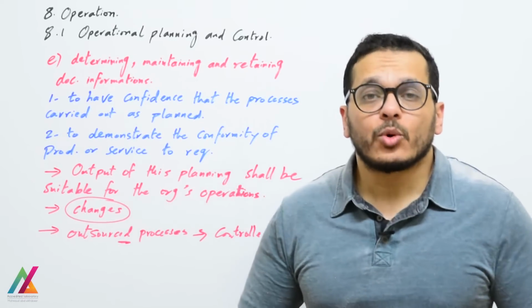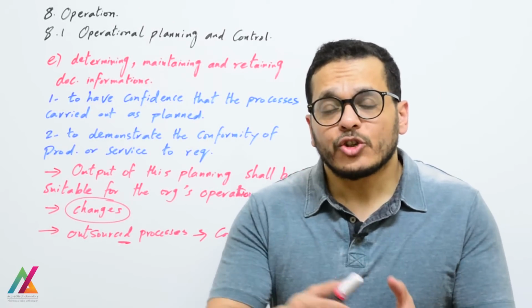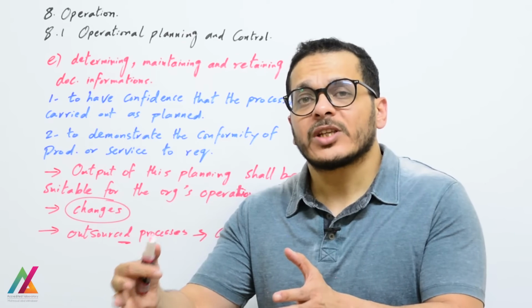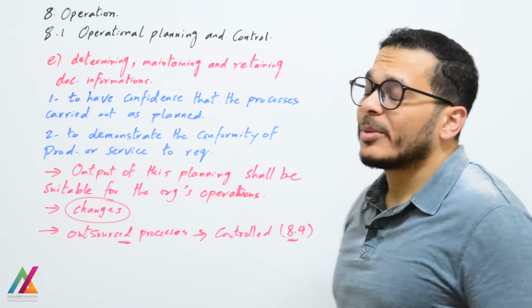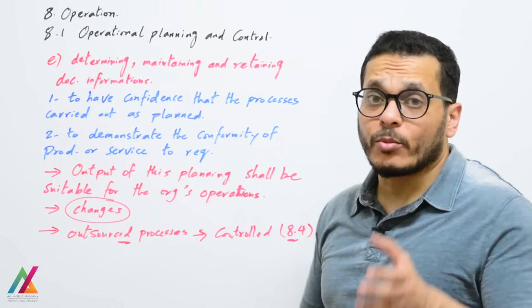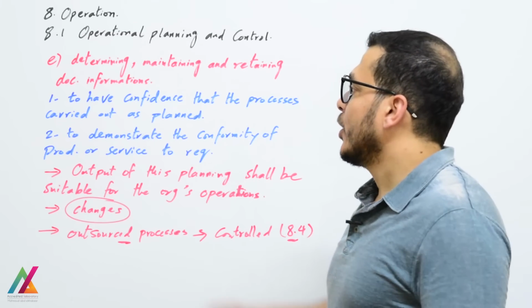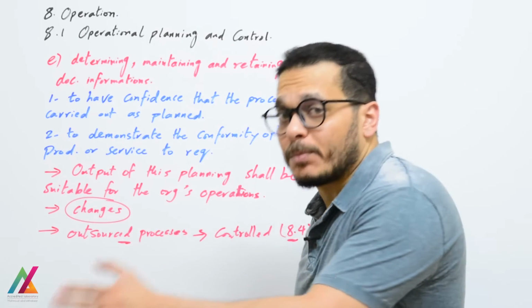Also, it's very important to keep all documented information related to the process to ensure the conformity of product or service to the requirements of the customer. So by determining, maintaining and retaining documented information, you have confidence that the processes were carried out as planned.